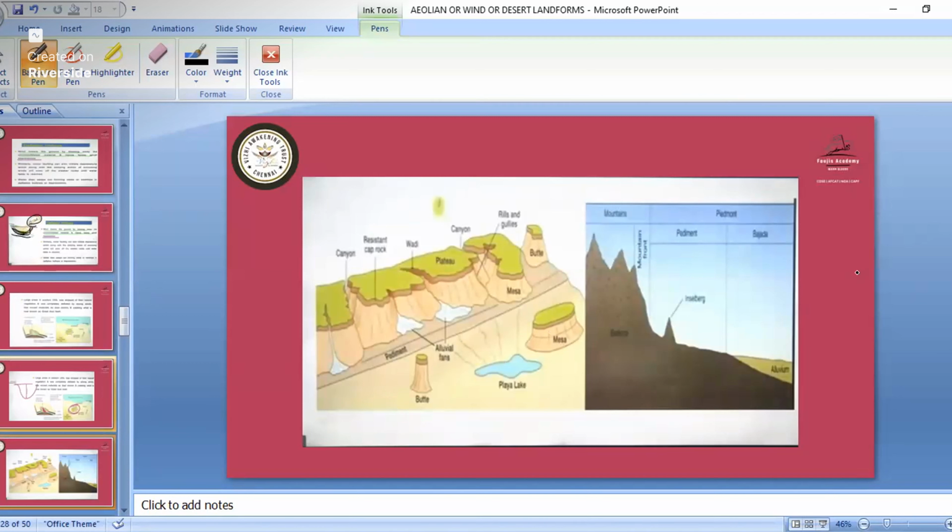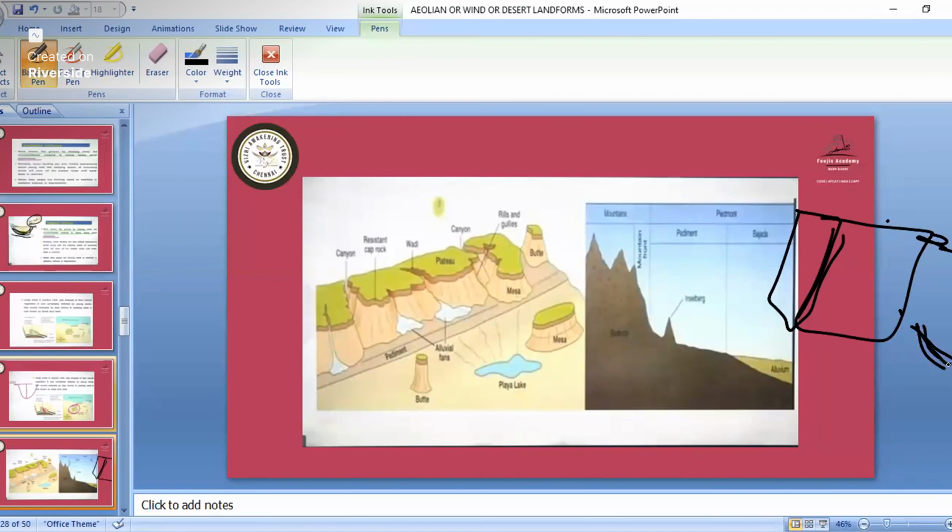See what is happening. Now suppose this is a big mountain, okay. When these parts of the big mountain are broken down, all the broken parts get settled down at these places.